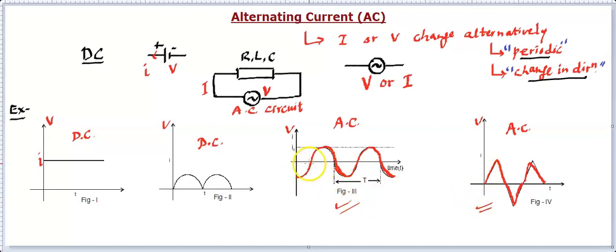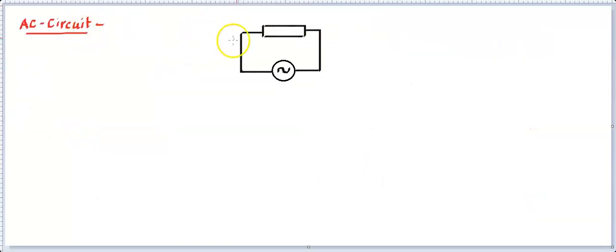Generally, we will work with this kind, which is sinusoidal. That means this will be either a cos function or a sine function. So let's start with that. Let's consider an AC circuit. I'm not drawing here the resistance, capacitor, or whatever is going to be there, or any combination of them. So simply focusing first on this, I will tell you what the source is, how this is being represented, and what these letters mean, and then we will start solving AC circuits in the actual sense.